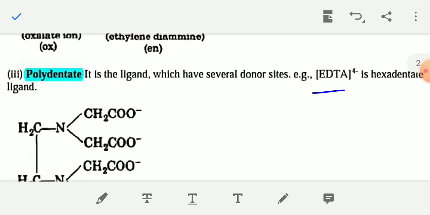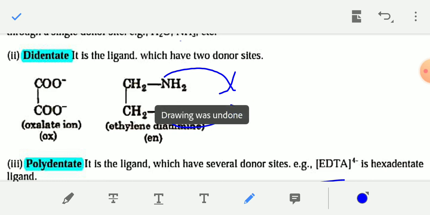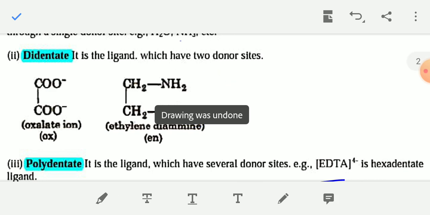For example, ethylene diamine can bind using both nitrogen atoms, using the lone pair of electrons of both nitrogen atoms, with the central metal atom, forming a chelate ring. So ethylene diamine can act as a chelating ligand.